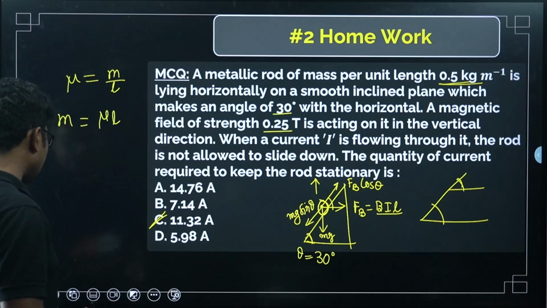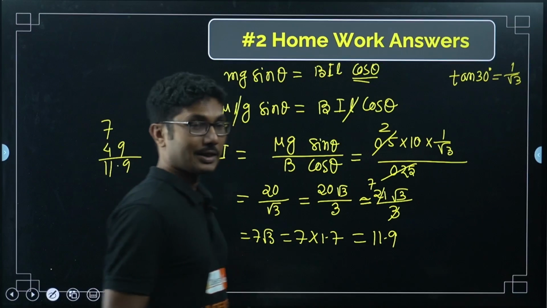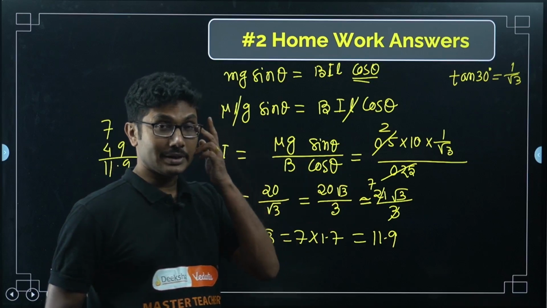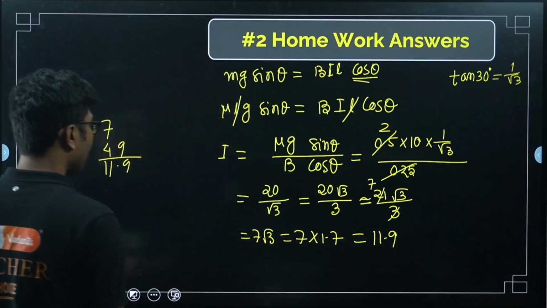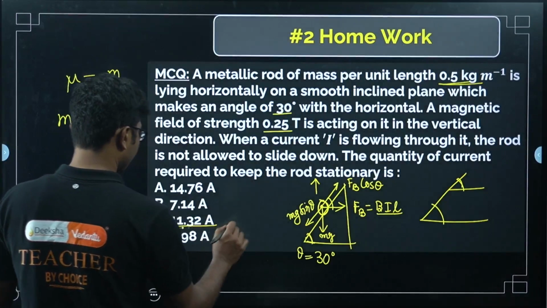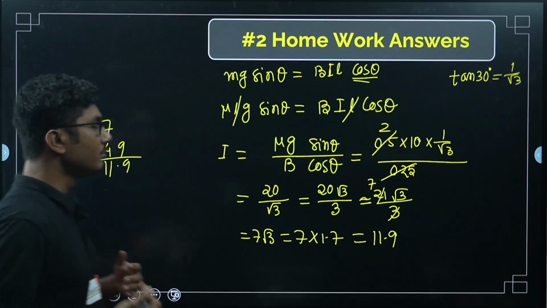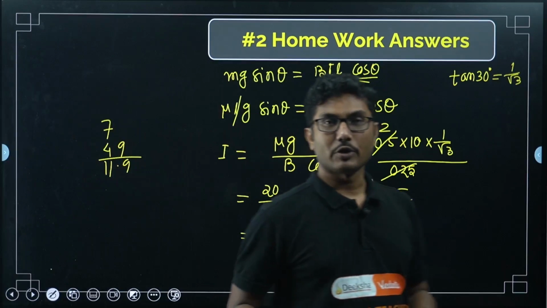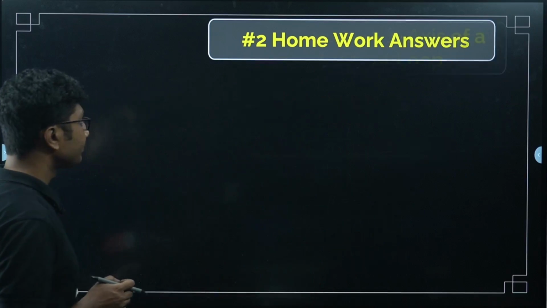Now, why am I saying less than? Because here we have increased the number in the numerator, and increasing the number in the numerator means the final answer should be slightly less than what we have calculated. So the correct answer is 11.32. This is an approximated value. As I told you, always do a good approximation. A good approximation is as good as your correct answer, right.